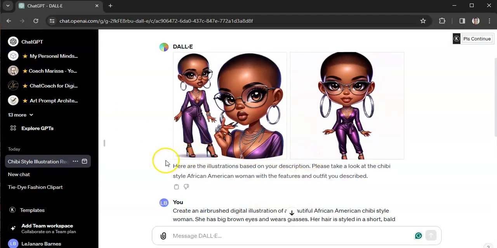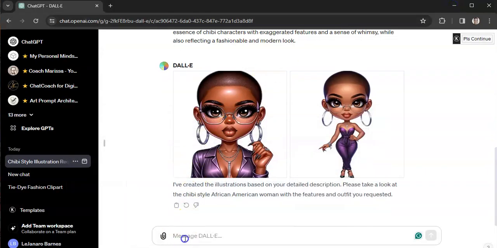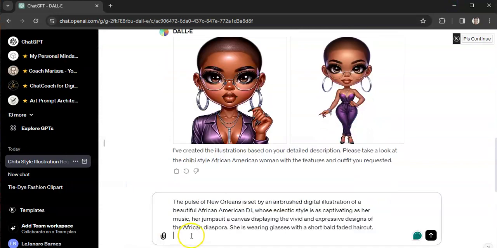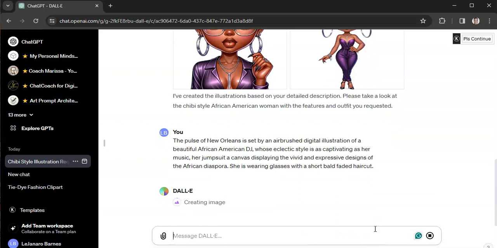So let's try something different. All right, so I'm gonna grab one of the prompts from this prompt guide, and I'm gonna copy and paste it. I'm going to paste it here just to see what we get. And just creating the image for you.